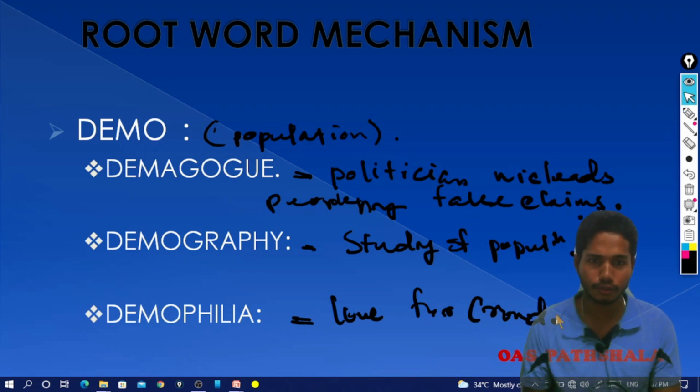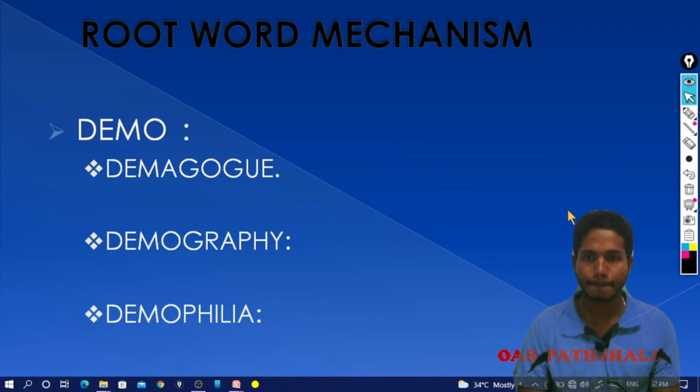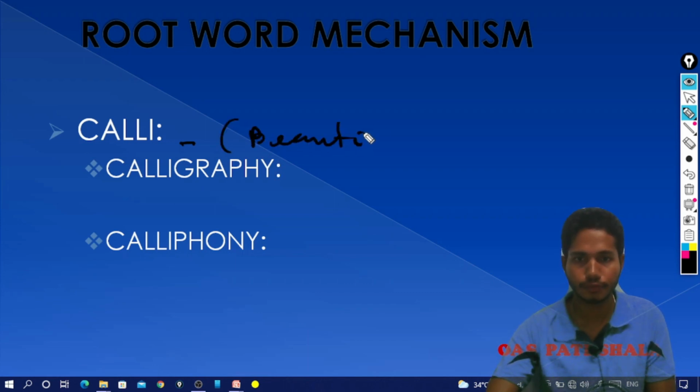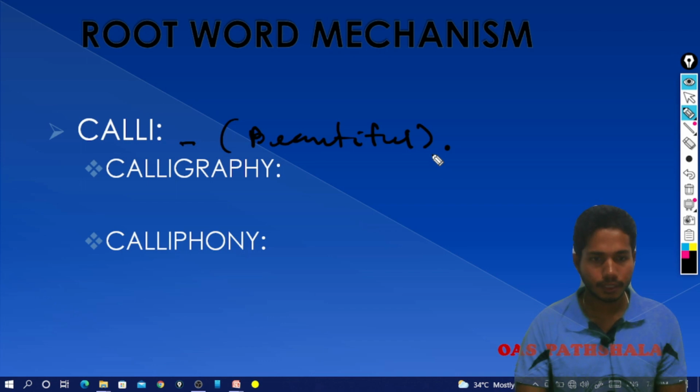Going to the next section. Cali means beautiful. If the root word cali is in use, we can refer to the meaning as something beautiful.